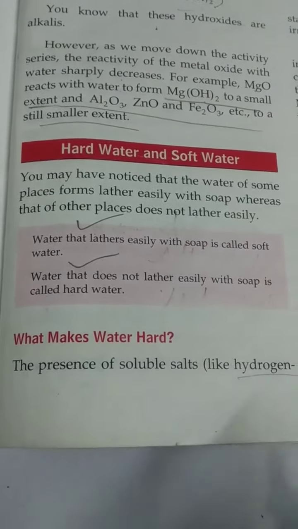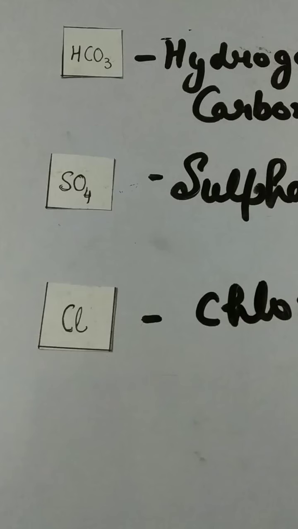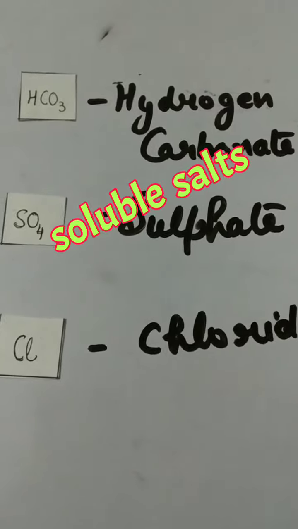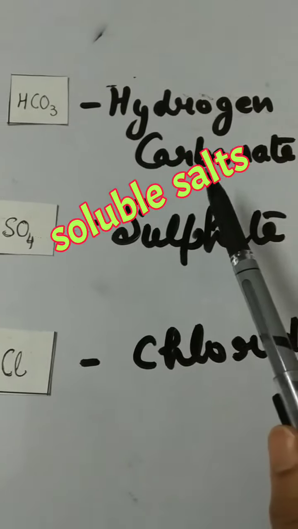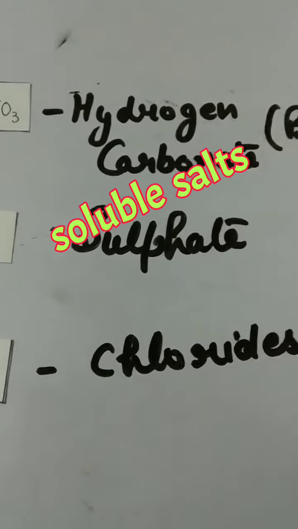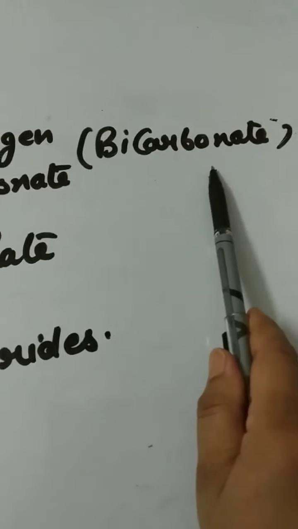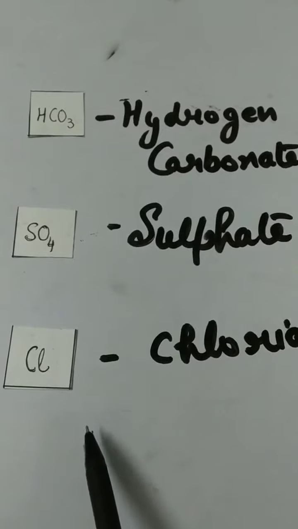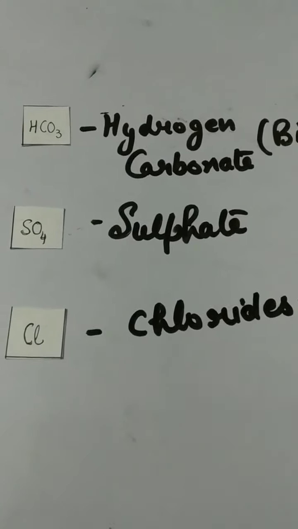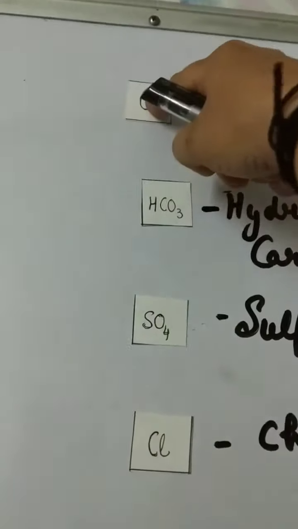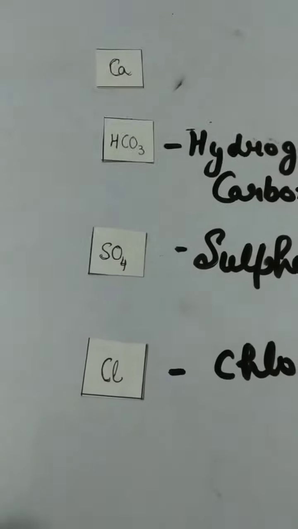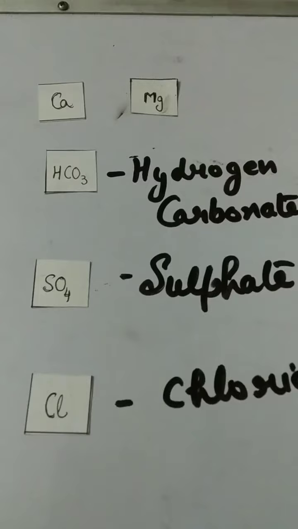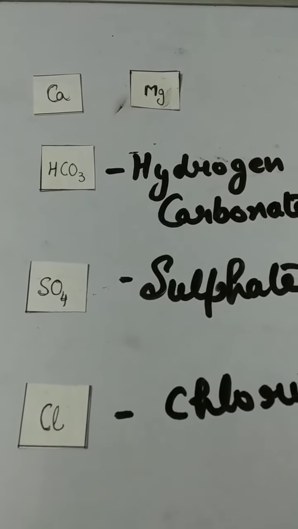Now, which thing makes the water hard? The presence of soluble salts like hydrogen carbonate, which is also known as bicarbonate, sulfate or chlorides of calcium and magnesium makes water hard.